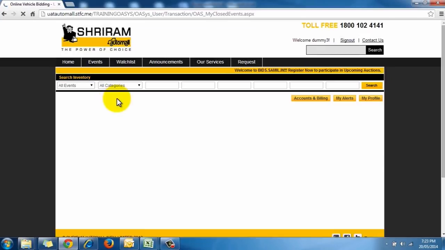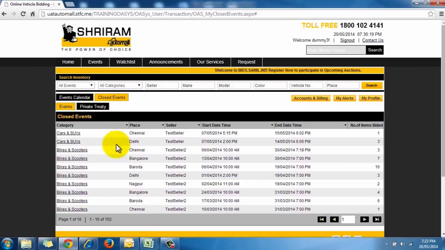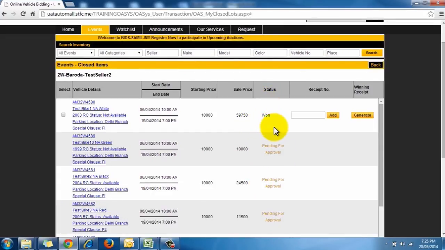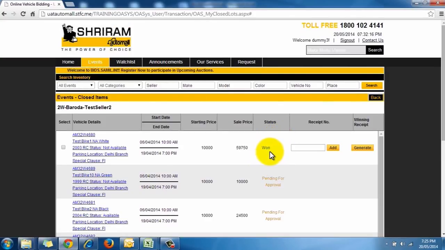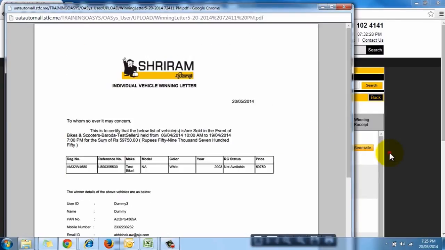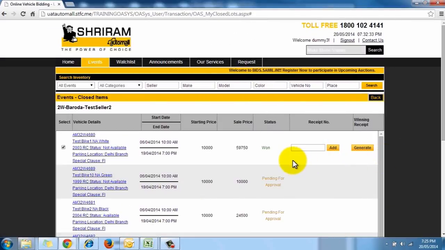This section showcases all the events that you participated in along with the vehicles displayed in each category. Here you can check the updated status of your bids. Once a vehicle is won by you and approved by the seller as well, you can generate a winning letter by selecting the vehicle and clicking on the Generate button for making payment to the seller. After paying the amount to the seller, you have to submit the receipt number given by him in the text box here to confirm the payment.